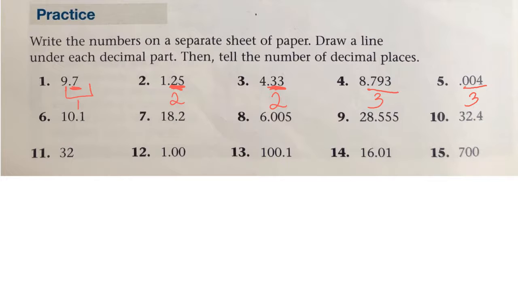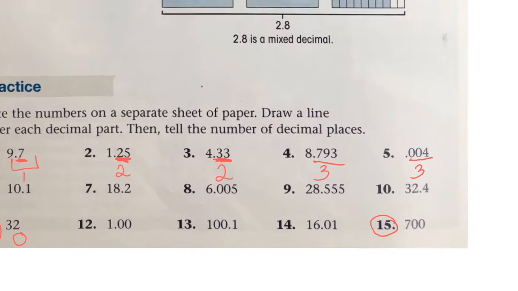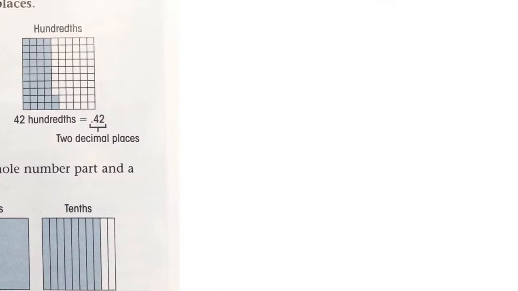So you can pause the video and try some more if you'd like to write them. There's a couple that are only whole numbers. So for number 11, there is no decimal place. So we have no place to draw a line, as we're only drawing a line under the decimal part. So there are 0 decimal places. How many decimal places for 15 with the number 700? 0. I think that's it.